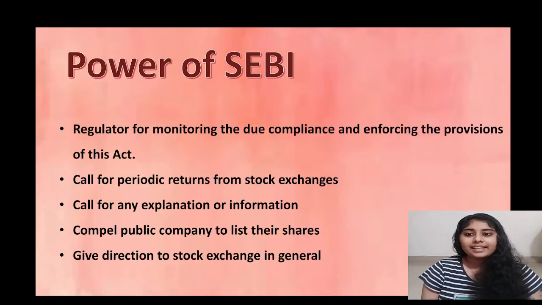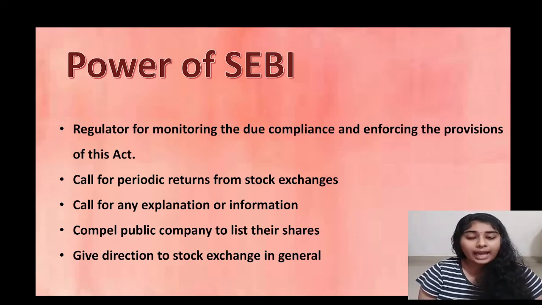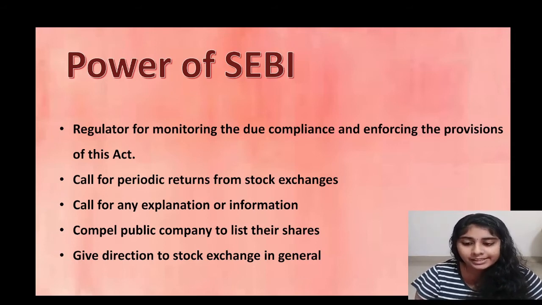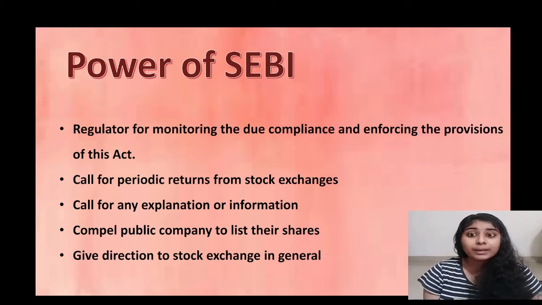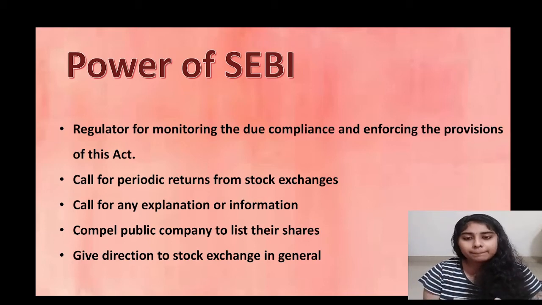Now we can say the powers of SEBI. Okay, so SEBI is the regulator for monitoring the due compliance and enforcing the provisions of the Act. So SEBI has the power to call for periodic returns from stock exchanges, and also the power to ask for any explanation or information. That is, if SEBI feels something is going wrong in a stock exchange, SEBI has the power to call for information or ask for an explanation from the stock exchange, and the stock exchange is always answerable to SEBI. Okay, and SEBI also can compel the public companies to list their shares in the stock exchanges.